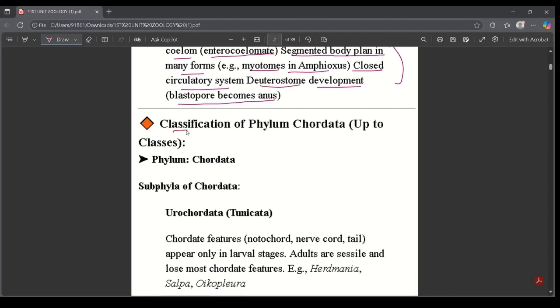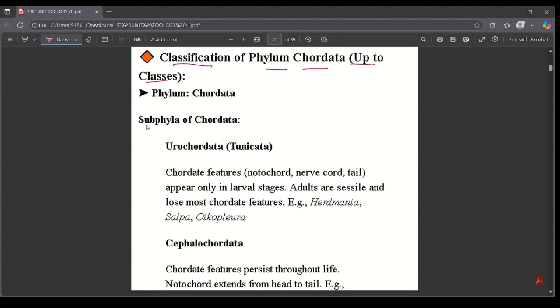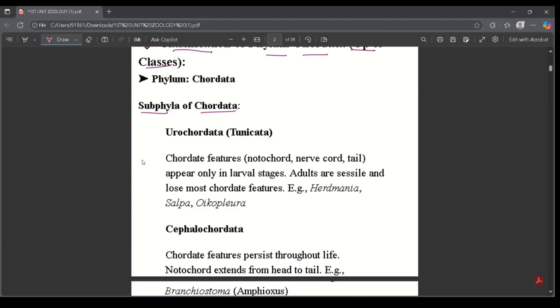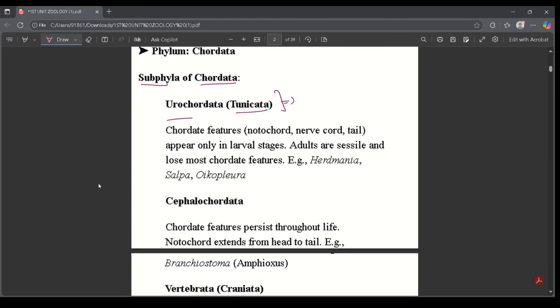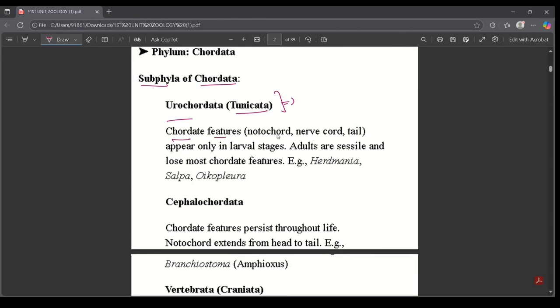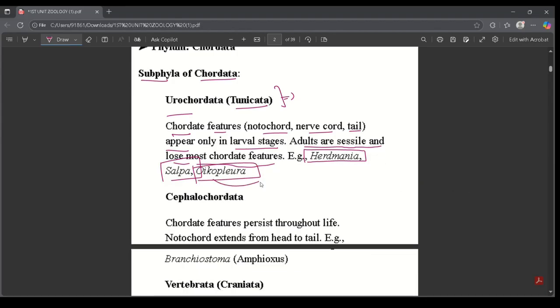Now we will discuss the classification of phylum Chordata up to classes. Now we'll discuss the subphyla of Chordata, Urochordata or Tunicata. Sorry for the pronunciation, I may make certain errors in this. Excuse me for that. I'll move on to the next part. Chordate features: notochord, nerve cord, and tail appear only in larval stages. Adults are sessile and lose most chordate features. Examples: Herdmania, Salpa, and this one. We have these three examples under Urochordata.